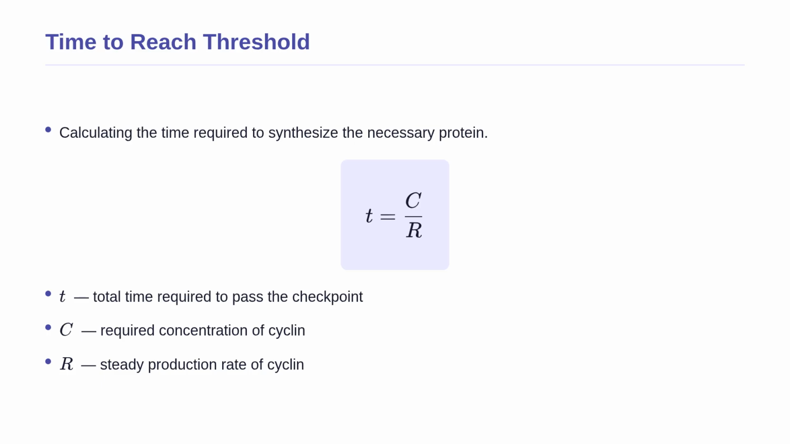In this formula, T represents the total time required to synthesize the protein. The numerator is the target concentration we just calculated, and the denominator is the steady rate at which the cell manufactures cyclin. Conceptually, this is just like calculating how long it takes to fill a bucket with a steady hose. If the production rate increases, the time required decreases, allowing the cell to pass the checkpoint faster.